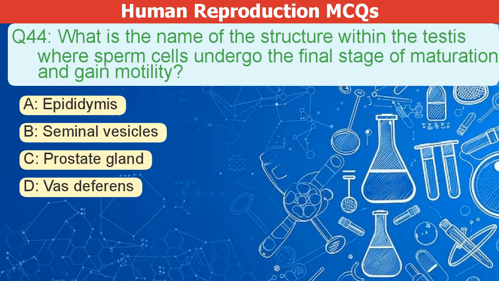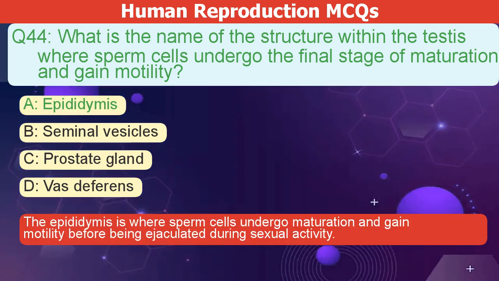What is the name of the structure within the testis where sperm cells undergo their final maturation stage and gain motility? A. Epididymis. B. Seminal vesicles. C. Prostate gland. D. Vas deferens. The correct answer is A. The epididymis is where sperm cells mature and gain motility before ejaculation.